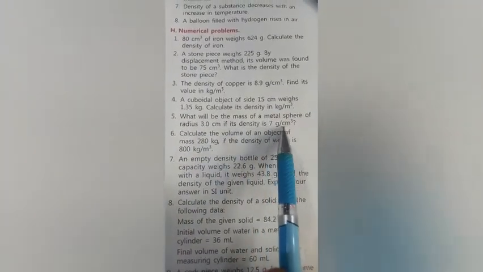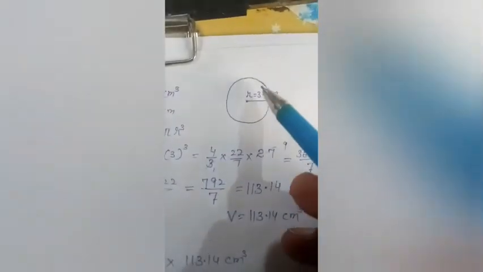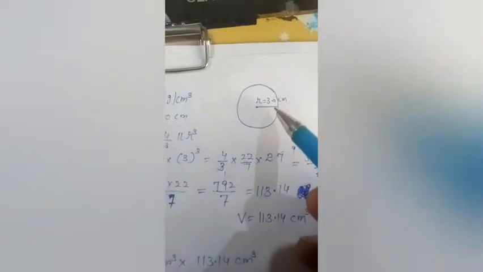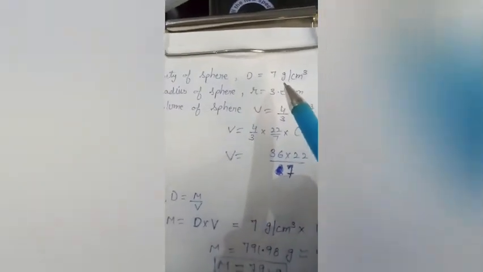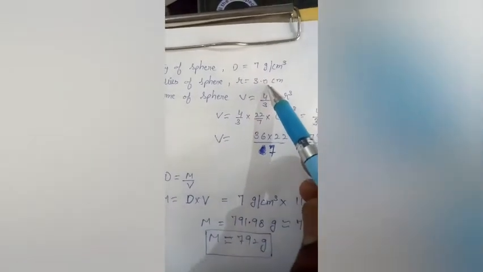What will be the mass of a metal sphere of radius 3 centimeter if its density is 7 gram per centimeter cube? So we have a metal sphere. First we will calculate the volume, then after that we will calculate the mass. So we have a metal sphere of radius 3 centimeter. They also gave the density of the sphere, that is 7 gram per centimeter cube, radius of sphere 3 centimeter.